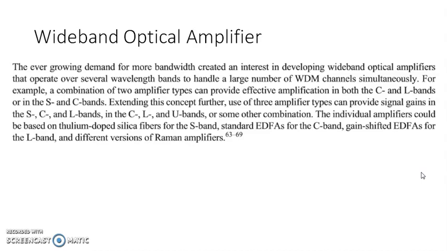Now how is this optical amplifier used for the wideband purpose? We need to develop a wideband amplifier that will work for a long band or a larger band, and that amplifier is designed for the large band, so it is called a wideband amplifier.